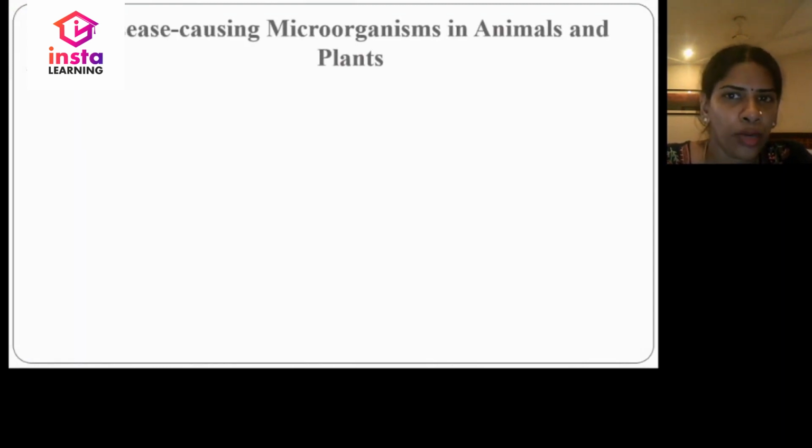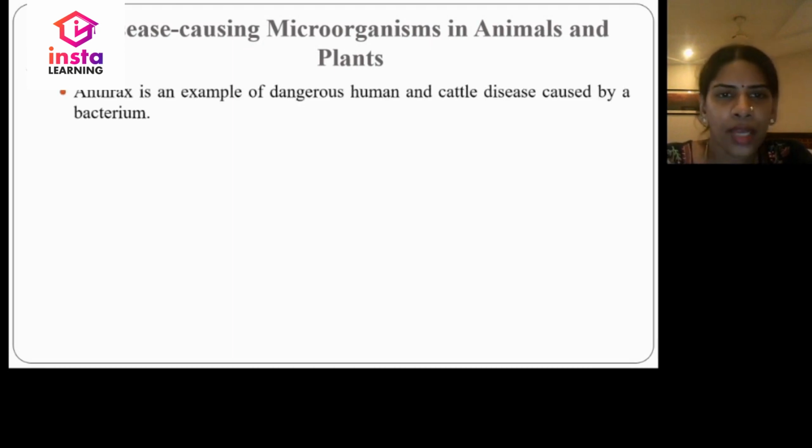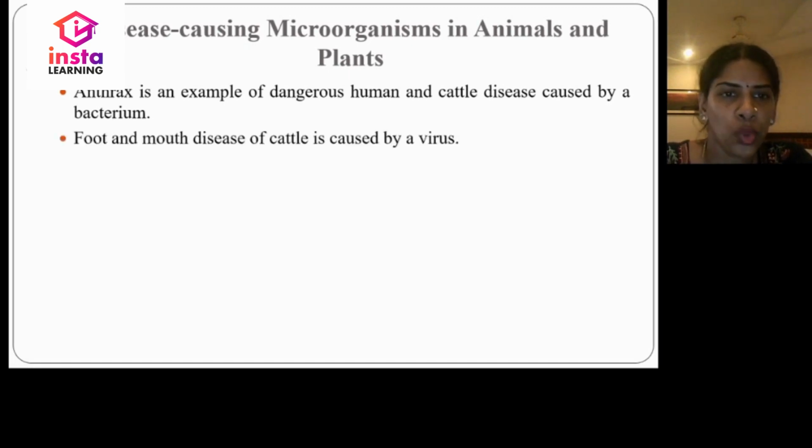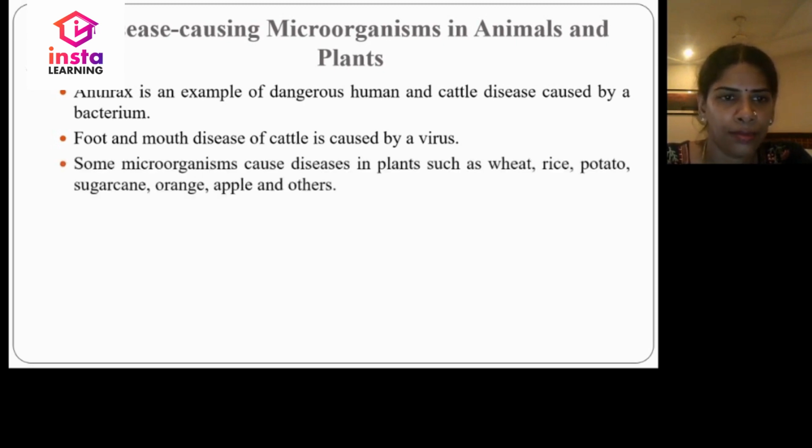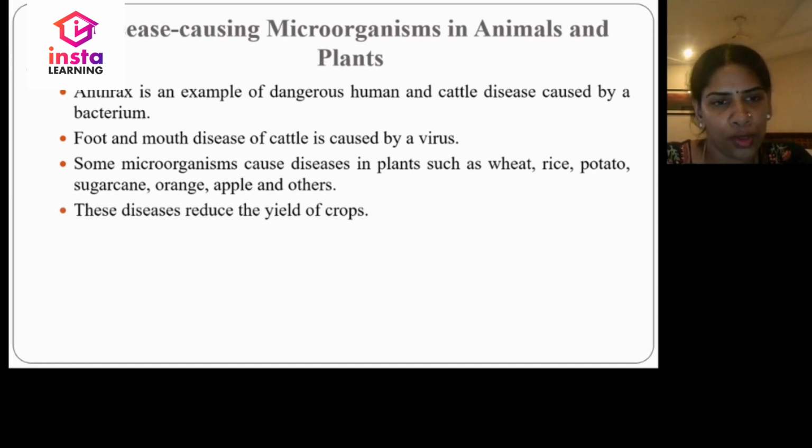Disease causing microorganisms in animals and plants. Anthrax is an example of a dangerous human and cattle disease caused by a bacterium. Foot and mouth disease of cattle is caused by a virus. Some microbes cause disease in plants such as wheat, rice, potato, sugarcane, orange, apple and others. These diseases reduce the yield of the crops.